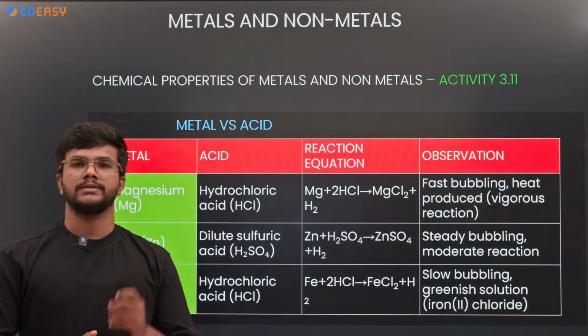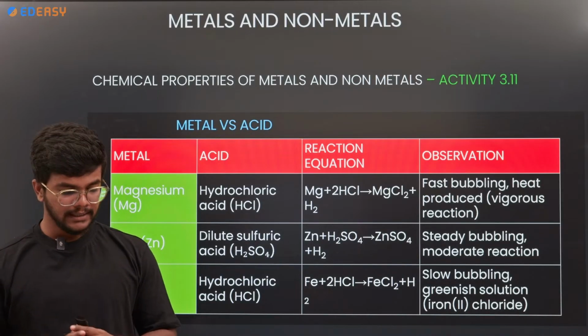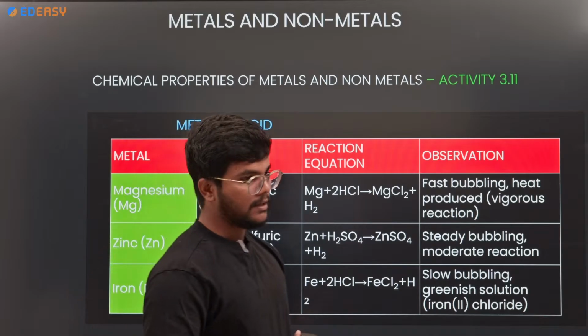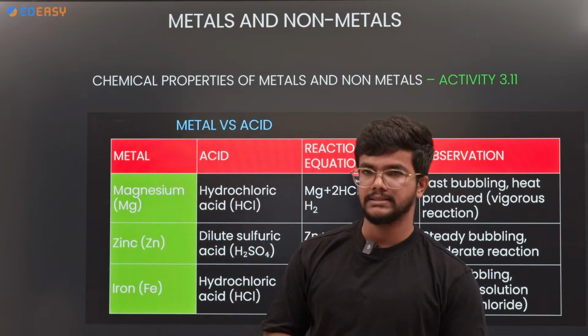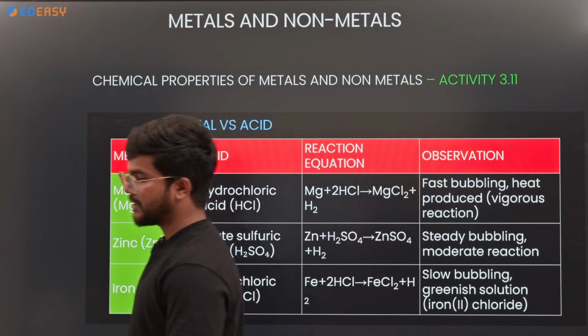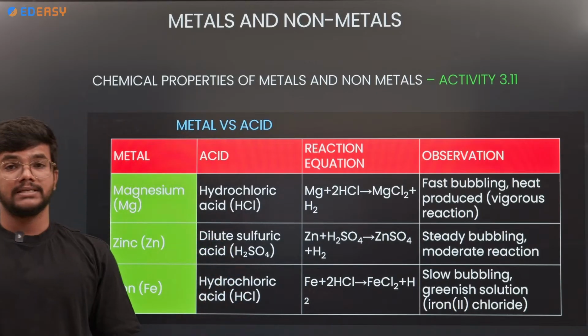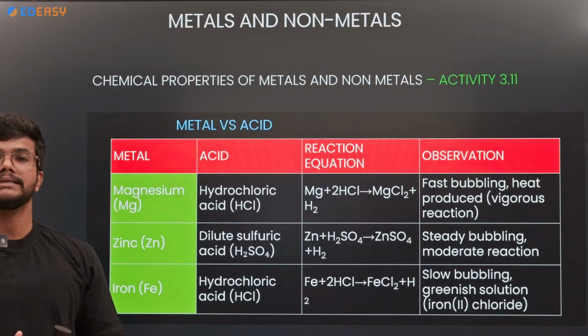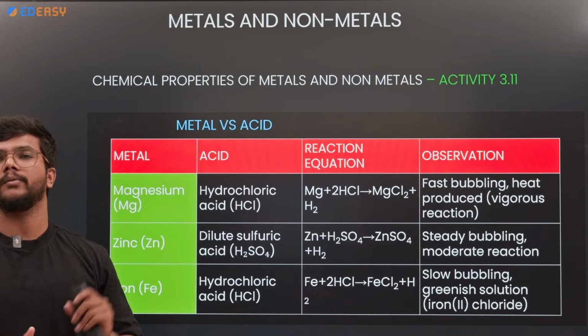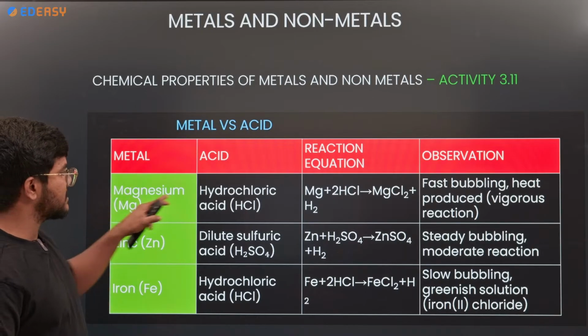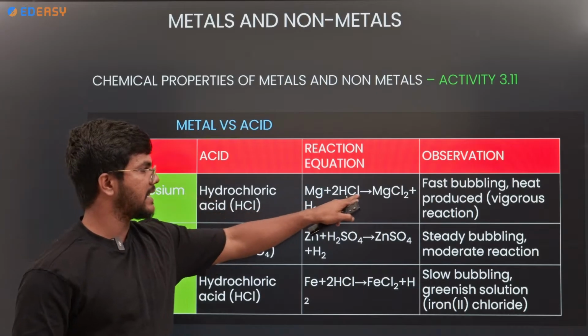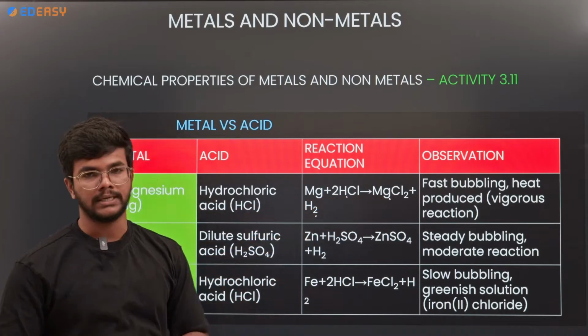Okay. So next, metal reactivity with acids. We already discussed this in acids and bases. If you remember, when metals react with acids, they give salt plus hydrogen gas.